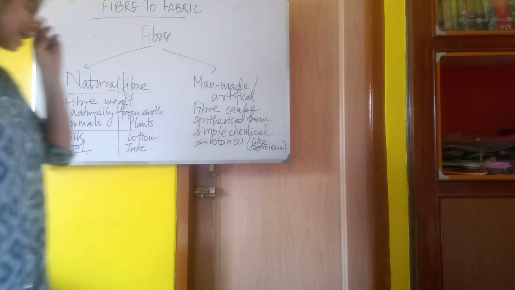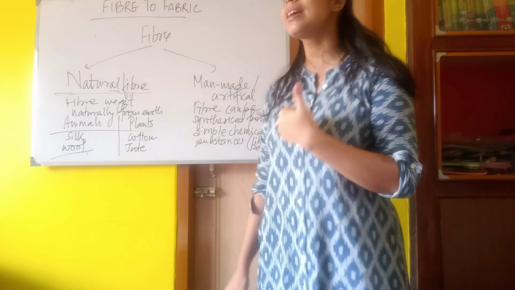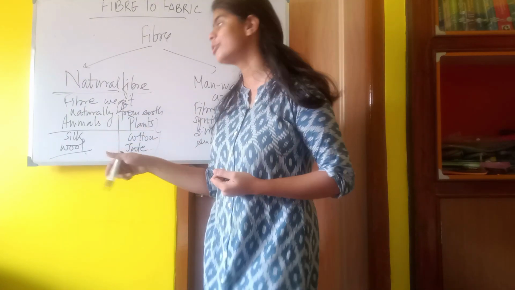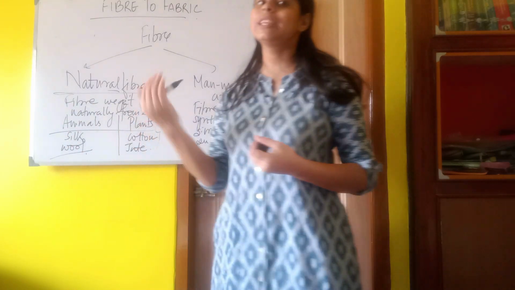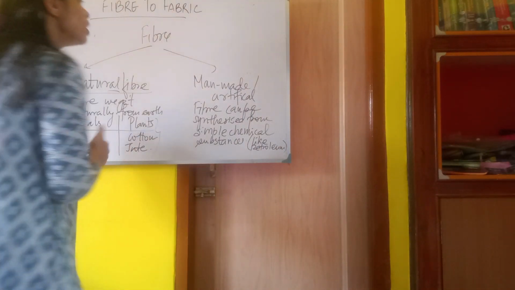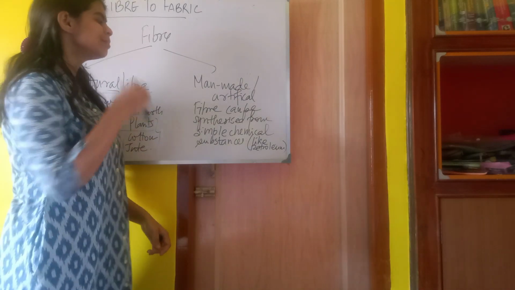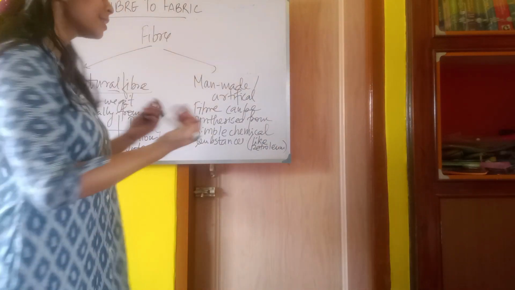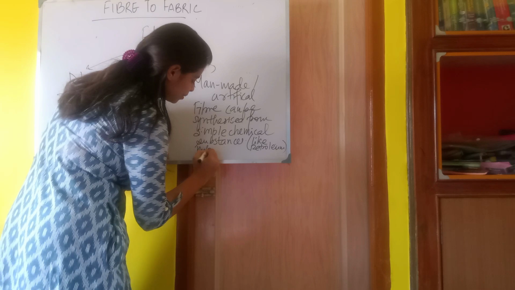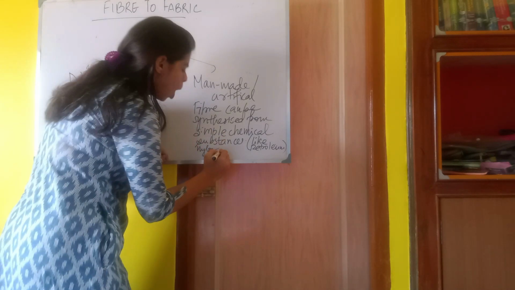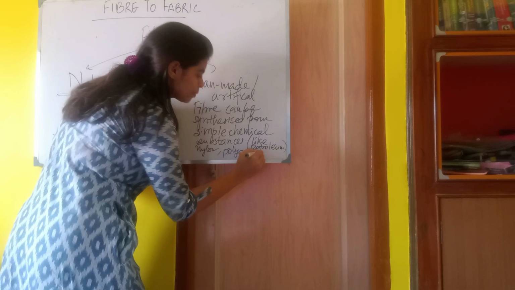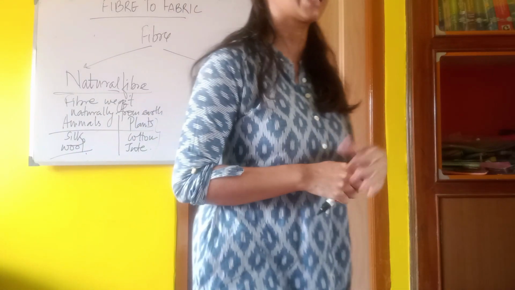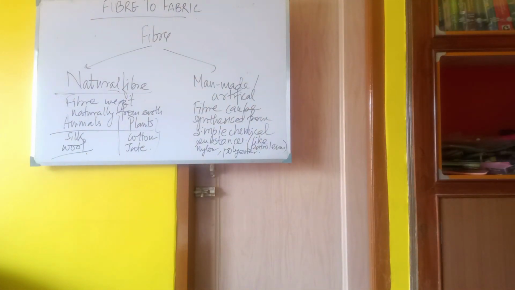So that is the animals and the plants. We get the natural fiber from the plants and animals, and from plants we get cotton and jute, which we have learned in class 6. And in this chapter we are going to learn the fibers that we get naturally from animals, like silk and wool, how we obtain them. And man-made, what are the man-made? Artificial or artificial fibers that we get from chemicals, that is petroleum, that is nylon. We have heard that word nylon, right? Or polyester. So these are the fibers that we obtain either naturally or from man-made.